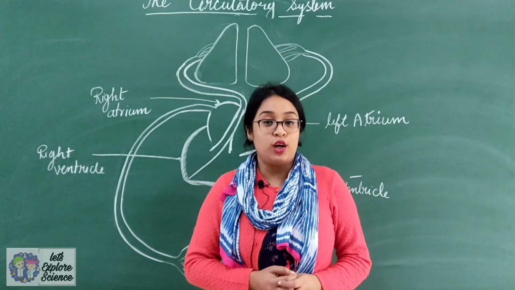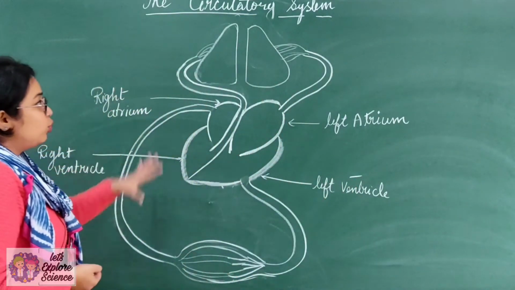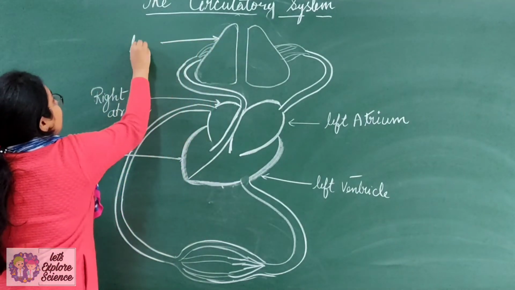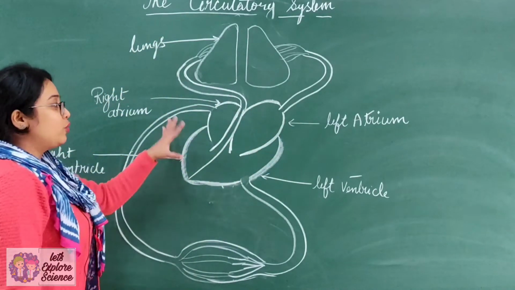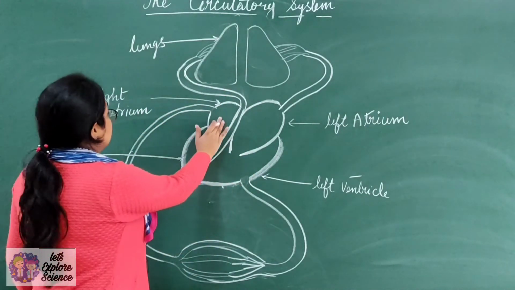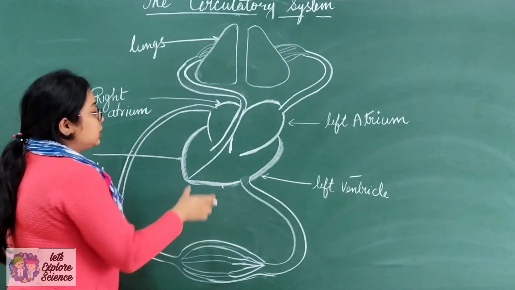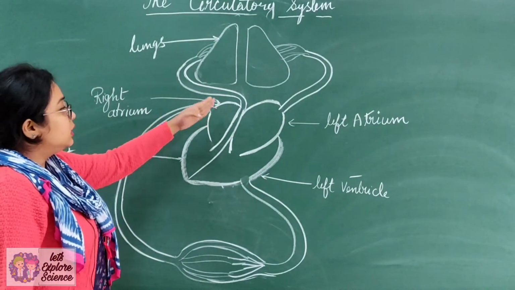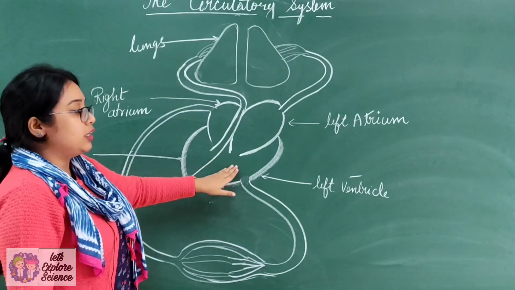Now let's have an idea of the circulatory system in human beings. See, it's like a flow chart. I have drawn the diagram. What are these? These are our 2 lungs. Now this is the representative diagram of a heart. If you see, you can easily see there are 4 chambers. The upper 2 chambers are known as atrium or auricles, and the lower chambers are called ventricles. This atrium is called the right atrium, left atrium, right ventricle and the left ventricle.